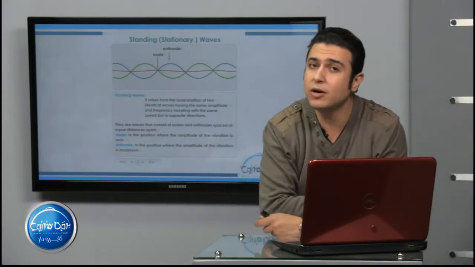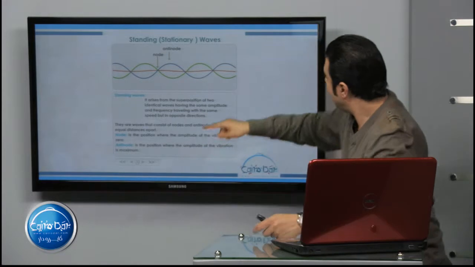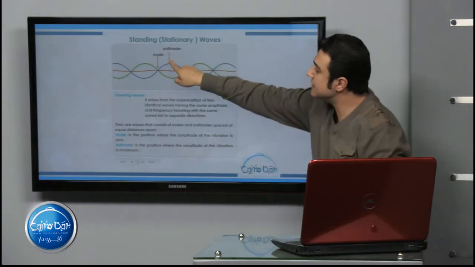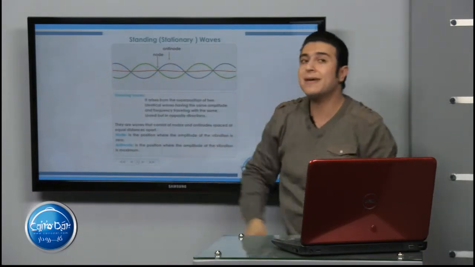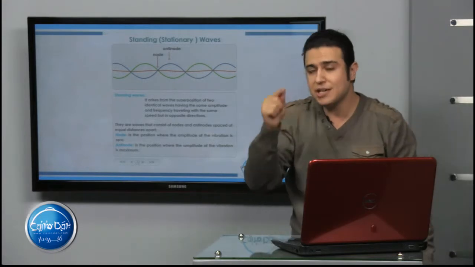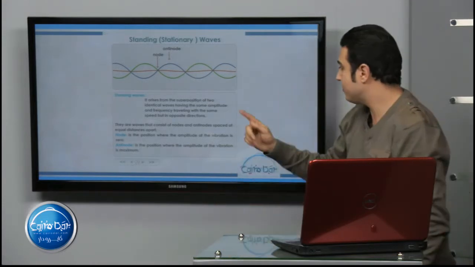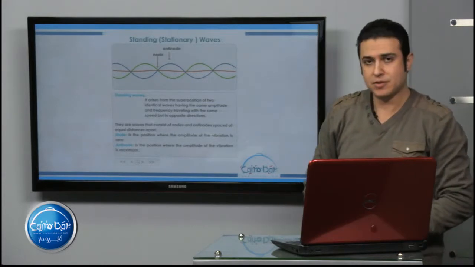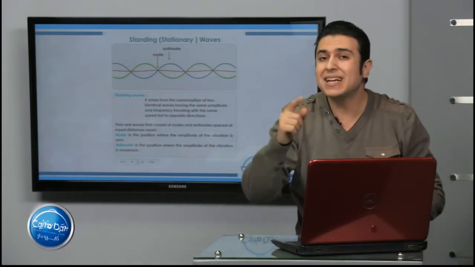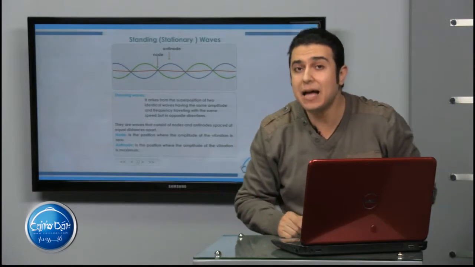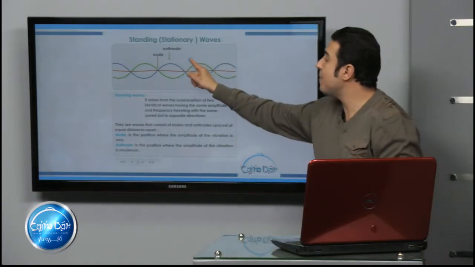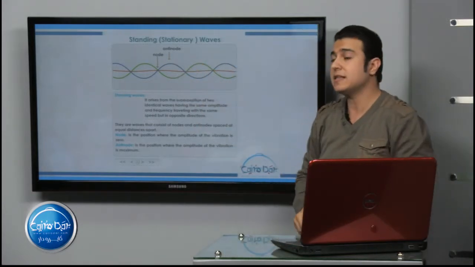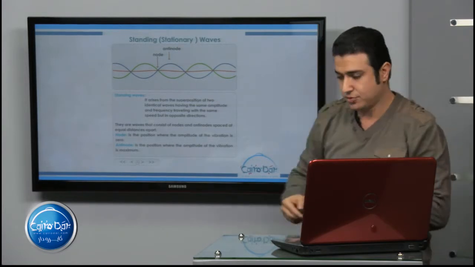But what is meant by antinode? Antinode is the position where the amplitude of the vibration is maximum. This is the definition of antinode.